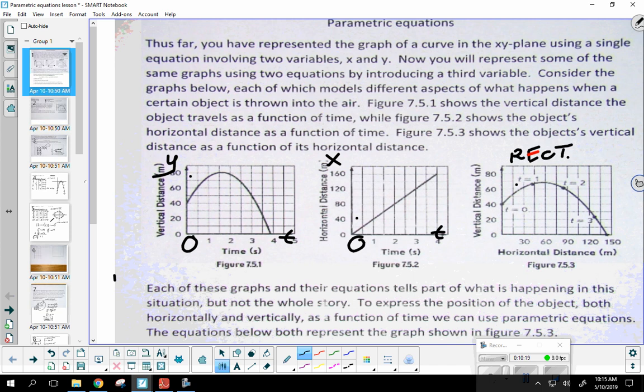So what we're doing is we're breaking this xy equation into two different equations. One is a horizontal parametric equation. That can tell me the horizontal distance an object's moved given any time. Then we also have the vertical parametric equation. That can tell me the vertical height of an object at any given time. So it kind of lets me know more about what's happening.